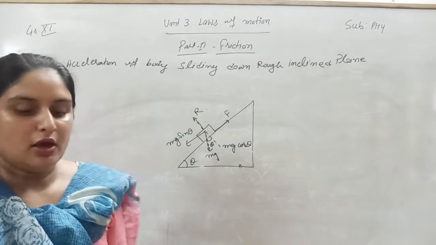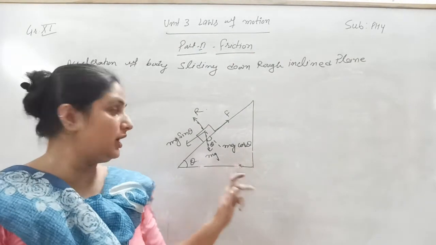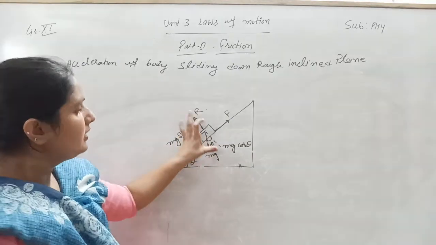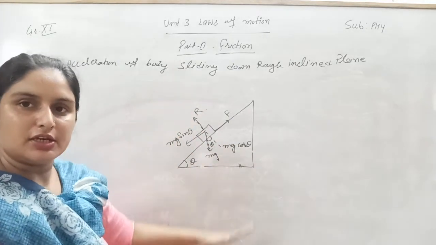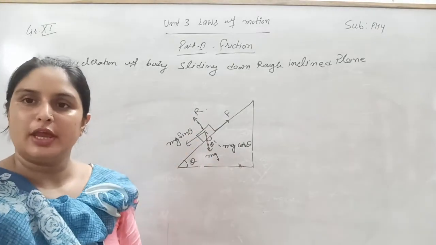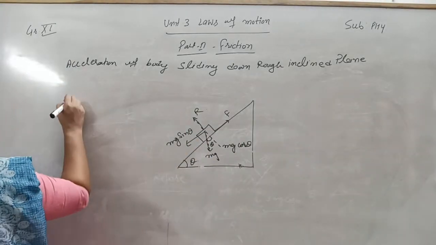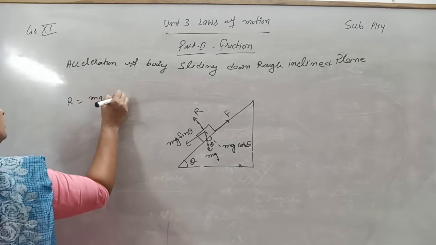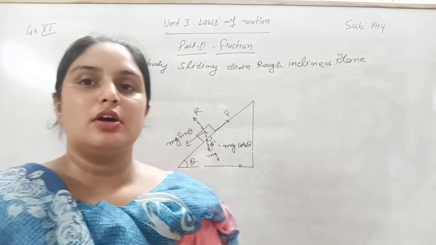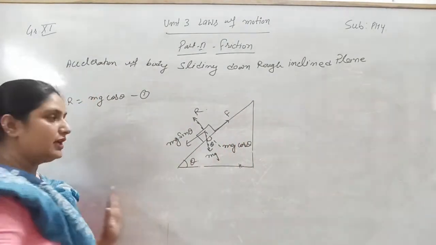Now the normal reaction R is equal to mg cos theta, because there is no motion in the vertical direction. The object is not moving like this. Means R is equal to mg cos theta. This is equation number 1. Now this object is moving in the downward direction.